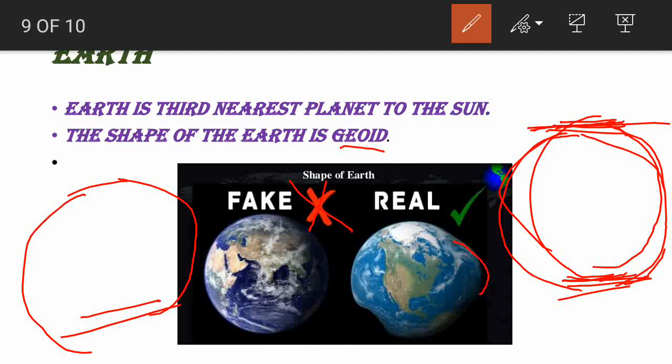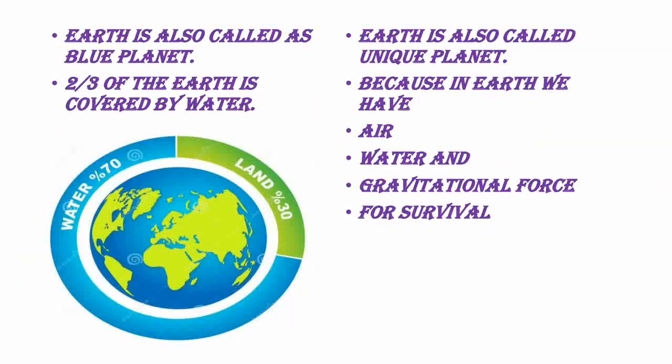See here, it is bulged in the middle. Can you see it in this picture? This is the real shape of the Earth, that is geoid. What is the shape of the Earth? Geoid. What does geoid mean? Flattened at the poles and bulged in the middle. That is called geoid shape.